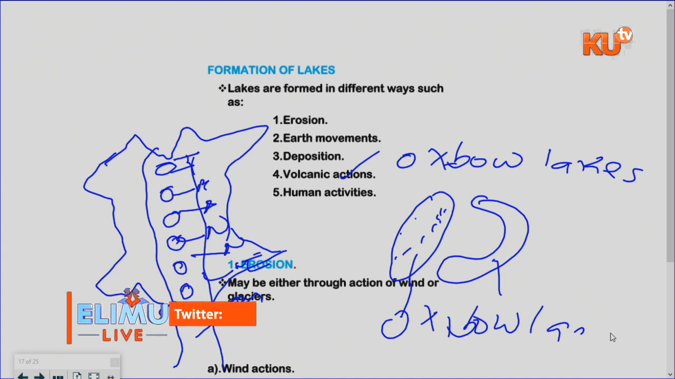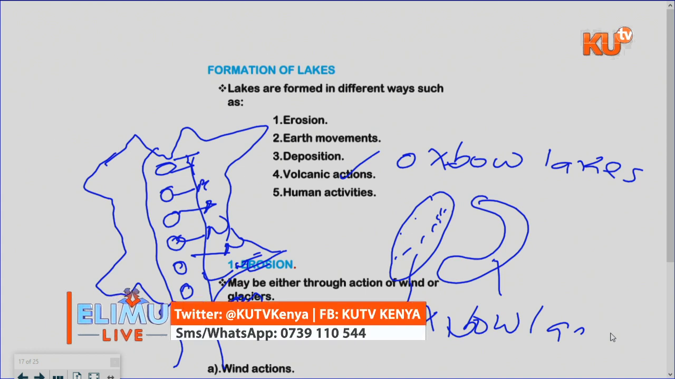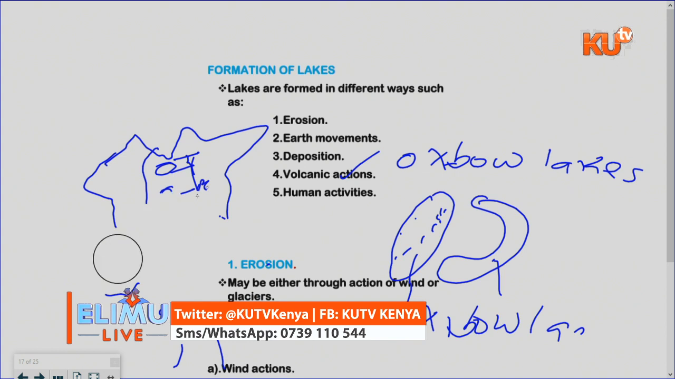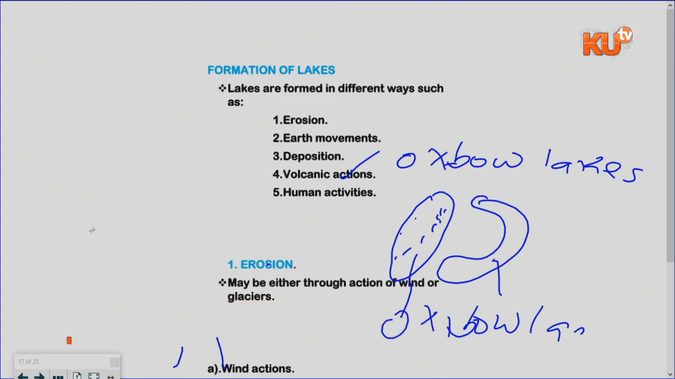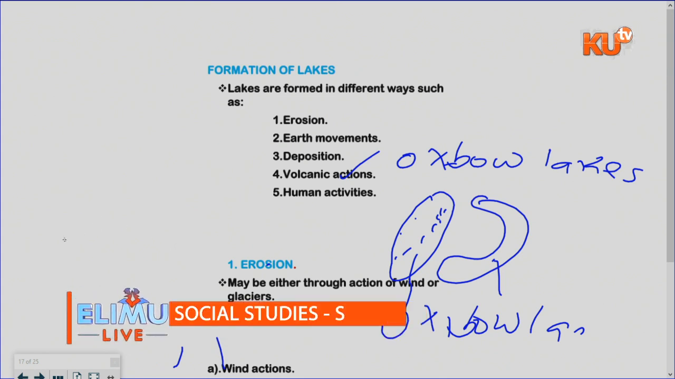But on volcanic action, just shortly, let me give you this diagram so that you can understand. Sorry, let me rub this one. On volcanic action, this is a volcanic mountain. I'll draw a volcanic mountain. We assume that this is a volcanic mountain.